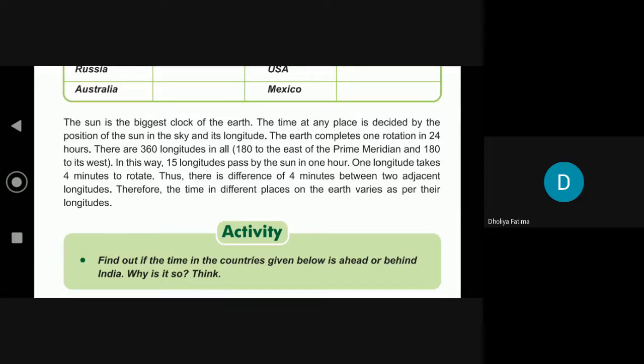In how many hours? In 24 hours. There are 360 longitudes in all, 180 to the east and 180 to the west from the prime meridian.